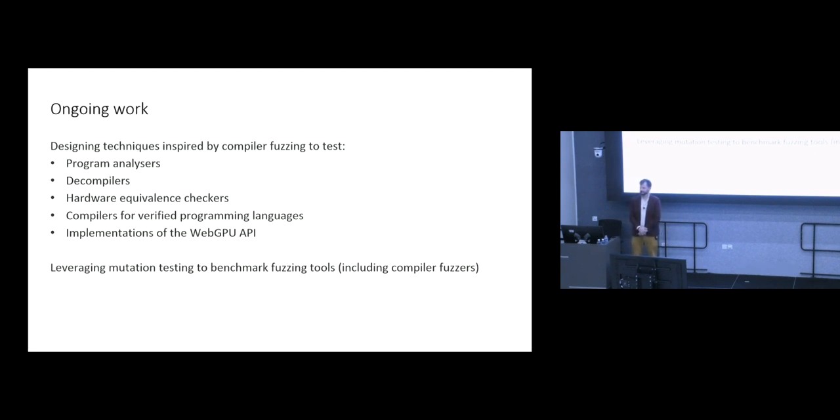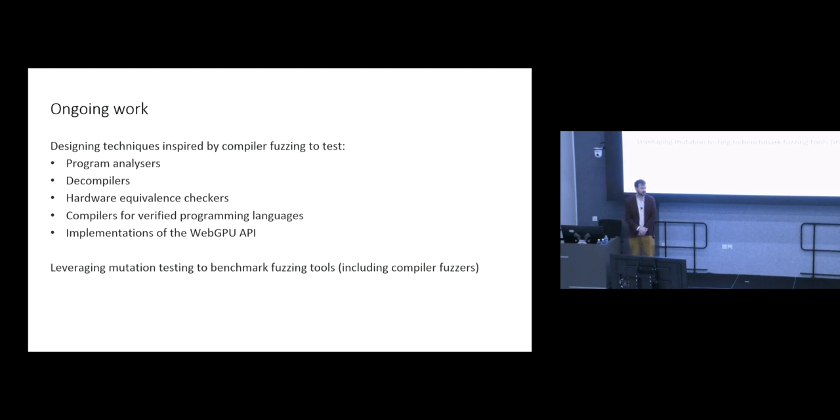Great talk, thank you very much. A quantitative question. At the very beginning of your talk, you gave two kinds of bugs. One was the syntax bug, and the other the semantics bug. And then you concentrated on the semantics bugs. But then you used program generators. So the quantitative question is, when you generate programs, how many syntax bugs does it reveal and how many semantic bugs does it reveal? Yeah, good question.